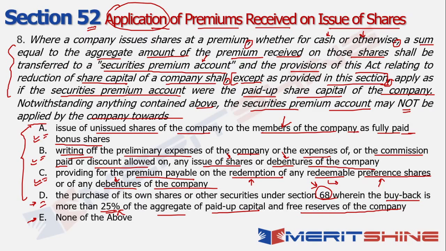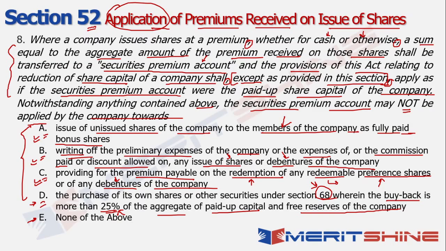Now, if I have to take a risk, in this case, what I will do is I'll go ahead with option D, assuming that something might be incorrect in this, right? So obviously there is a risk involved here. But if I read section 52 very carefully, it essentially talks about some very clear aspects.